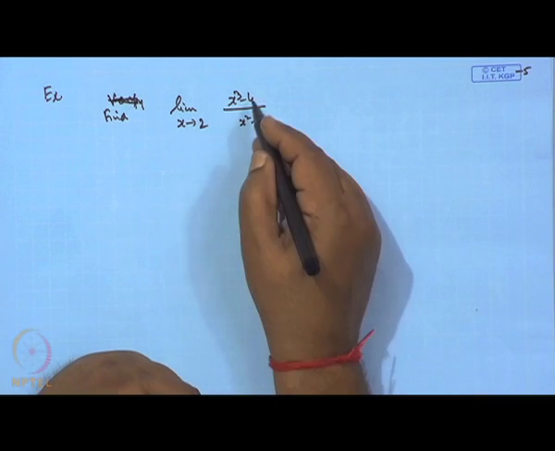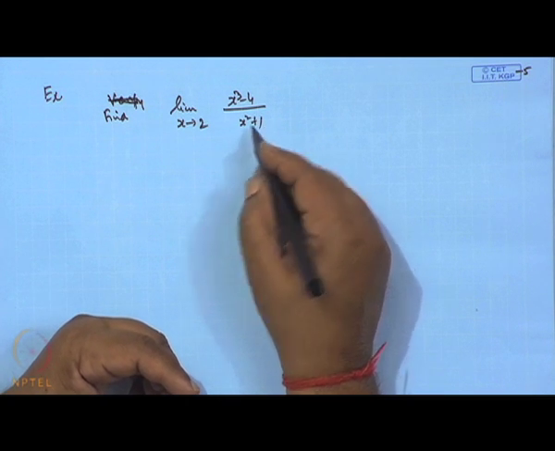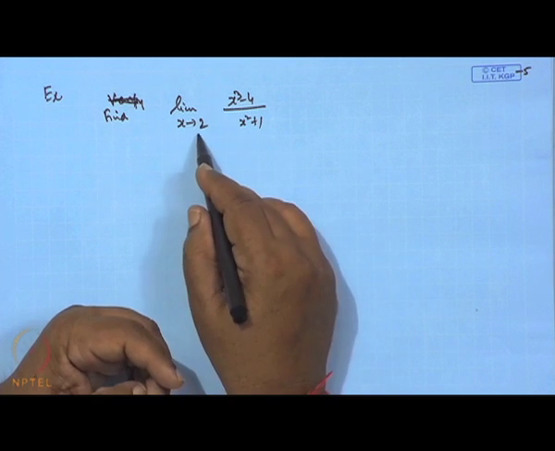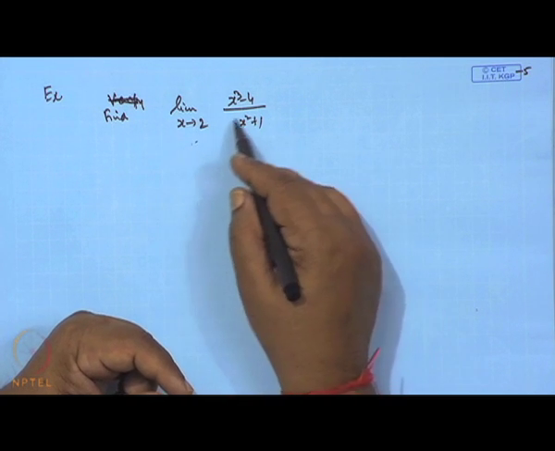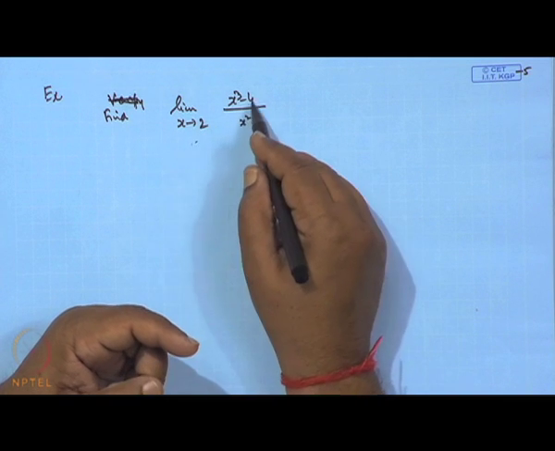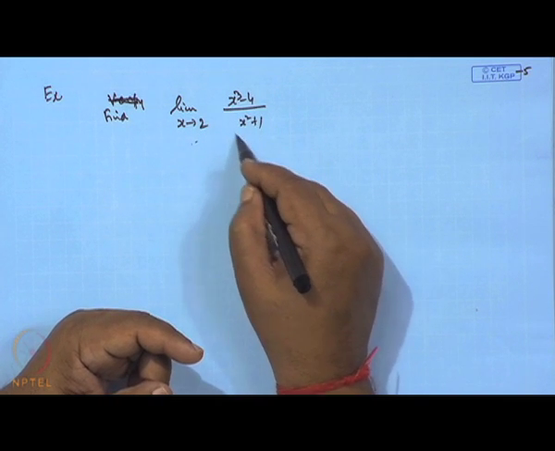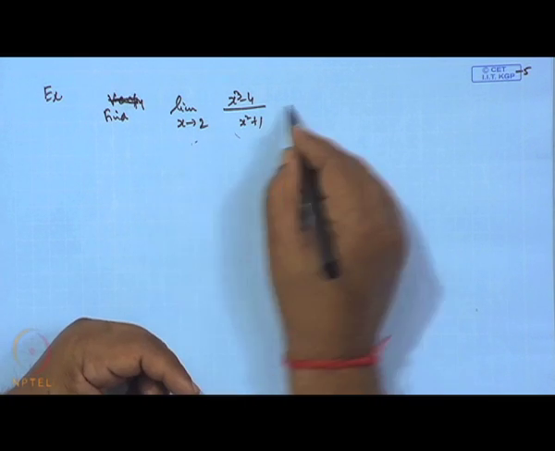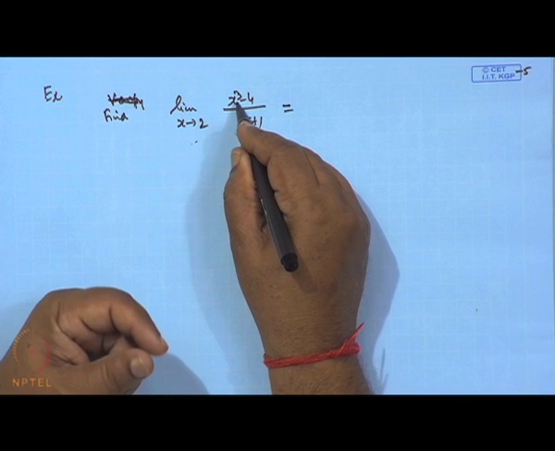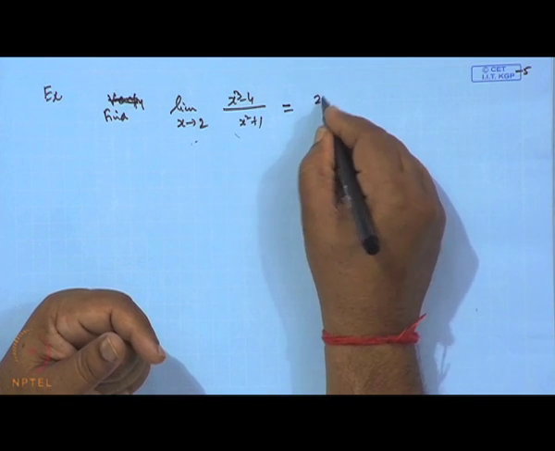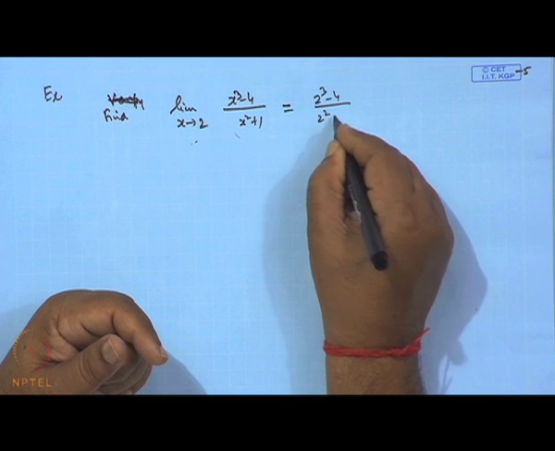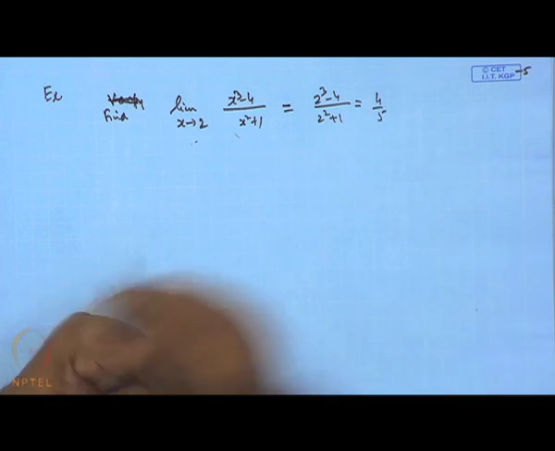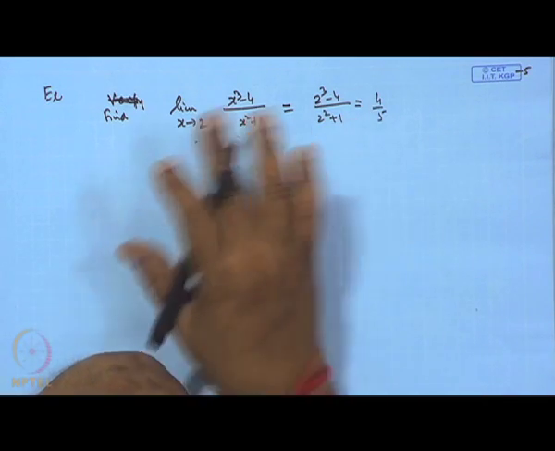Because it is of the form f(x) by h(x), where x square plus 1 is different from 0 in the neighborhood of 2, we can use the result and find the limit of this function. Substituting x tends to 2, it will go to (2 cube minus 4) over (2 square plus 1), and that comes out to be 4 by 5. So just substitute it, provided everything goes well.